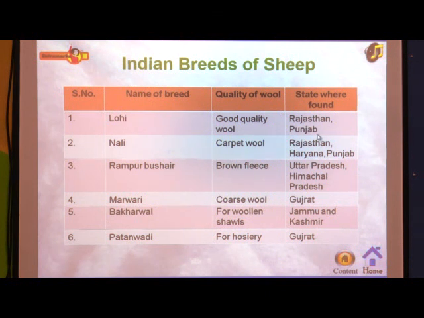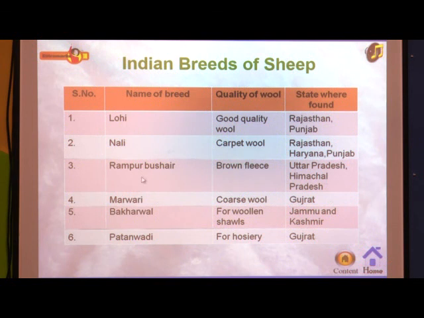Then the second one is Nali. From Nali, which quality do we get? Carpet wool, the wool which is used for making carpets, we get from the Nali breed. In which states do we find this animal? In Rajasthan, Haryana and Punjab. In these three states we will find the Nali breed.